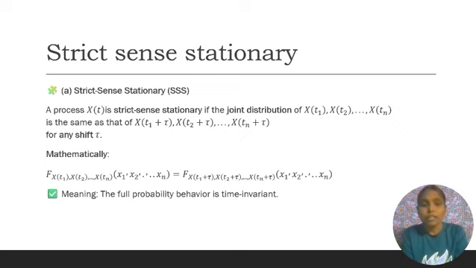Mathematically, f of x of t1 comma x of t2 comma and so on x of tn into x1 comma x2 comma and so on xn equals f of x of t1 plus tau, x of t2 plus tau, and so on x of tn plus tau into x1 comma x2 comma and so on xn. That means the full probability behavior is time invariant.